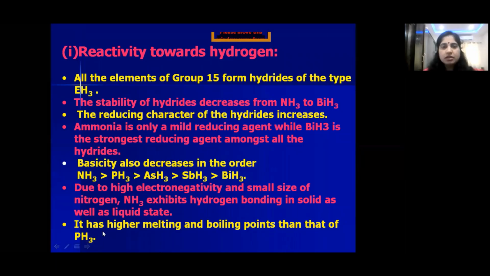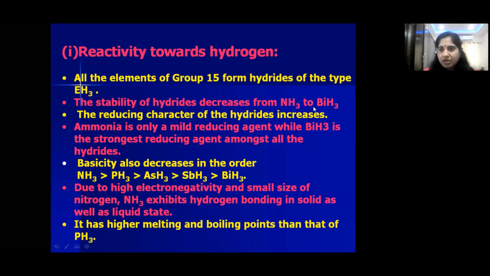Next, coming to the next one, that is chemical properties, reactivity towards hydrogen. These elements combine with hydrogen and form EH3 type of hydrides, right children? E means elements of group 15, that may be nitrogen, phosphorus, arsenic, antimony, bismuth. Suppose E is nitrogen, then it forms NH3, is it not? So EH3 type of hydrides they will form when they combine with hydrogen, and the stability of these hydrides decreases from top to bottom.